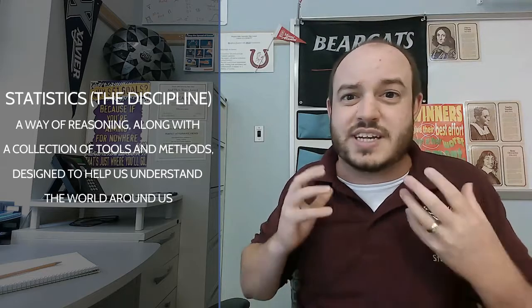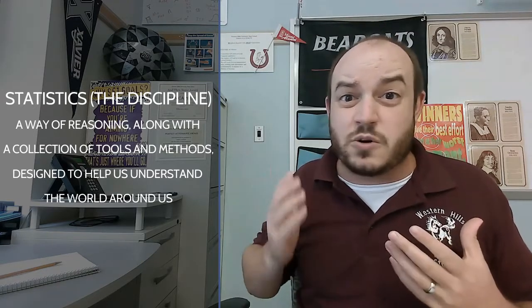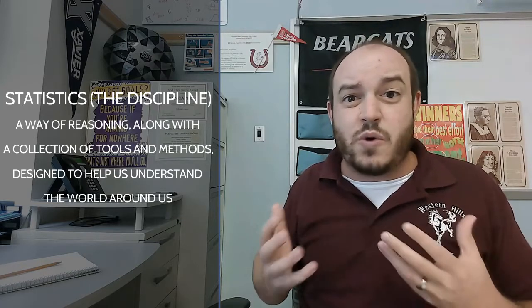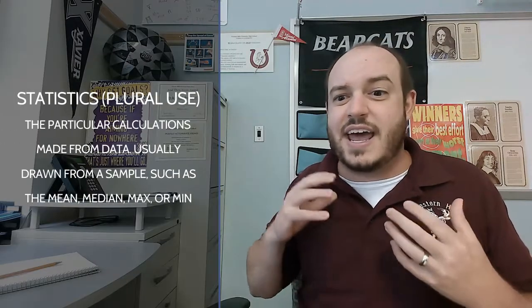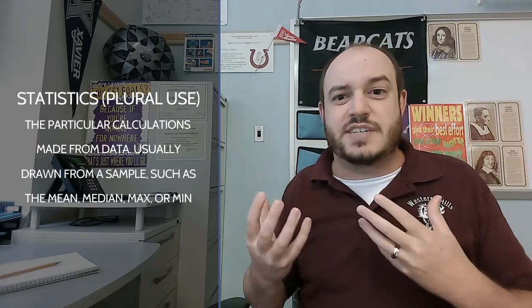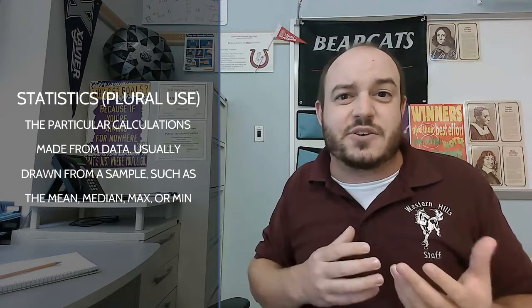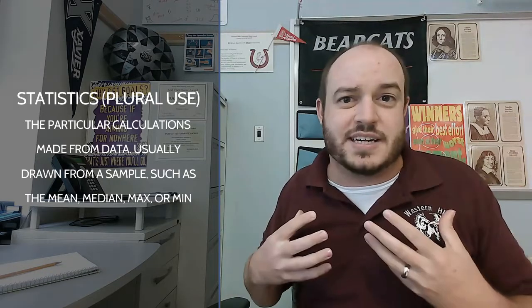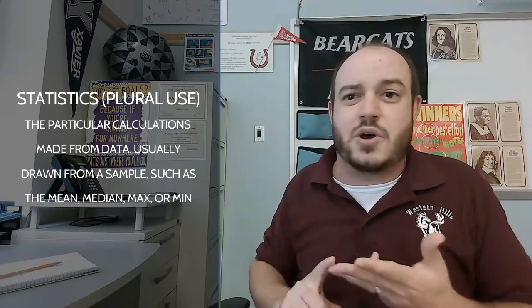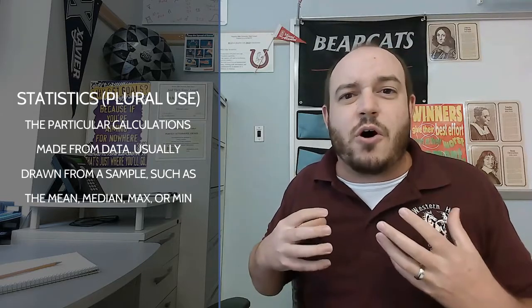Well, really, statistics is just a way of reasoning through our world. It's a way of using a bunch of rules and calculations to make sense of all the stuff around us. Without it, you could just say or do whatever you want, and there's no way to see if it's valid or even true. Whereas the second type of statistics is more of just a term. If I'm collecting a bunch of data from a sample, the statistics are the actual calculations I'm pulling from that data. So we're talking mean, median, mode, your maximums, your minimums. Those are all statistics we can pull from a sample.